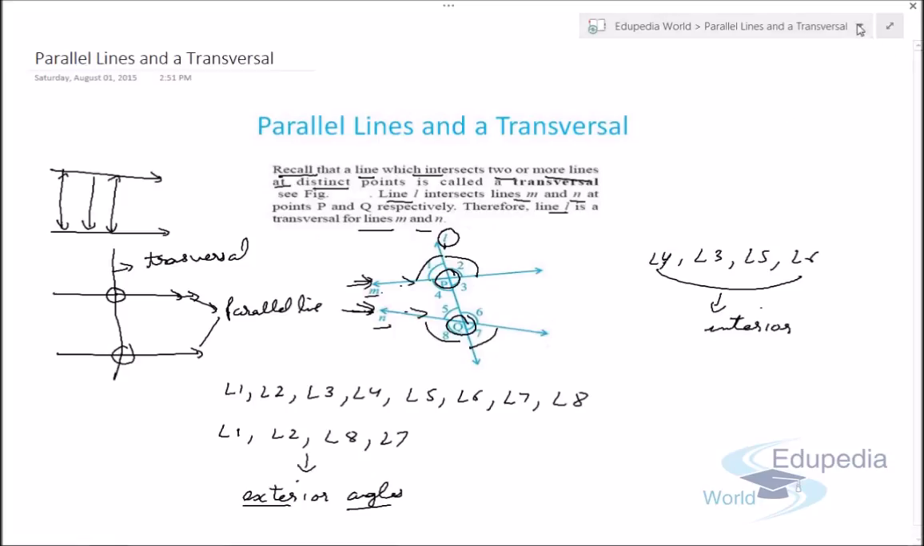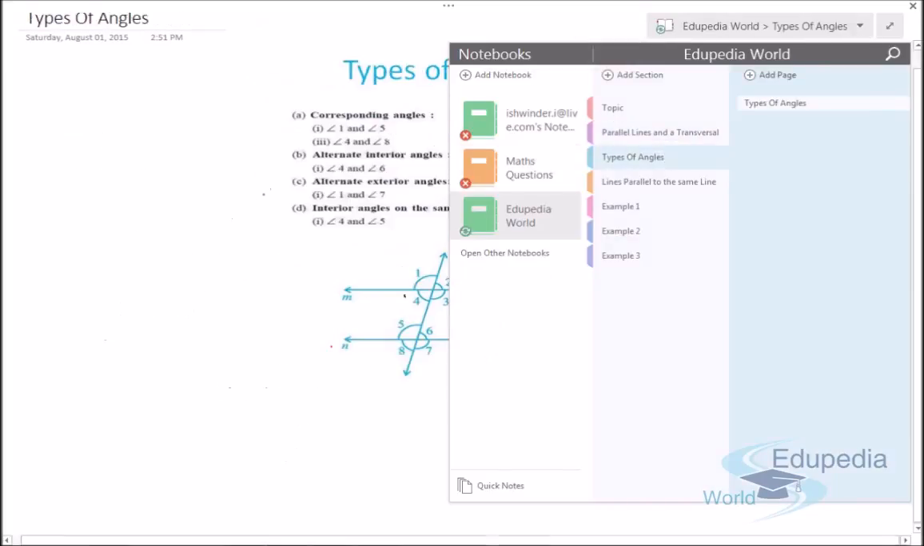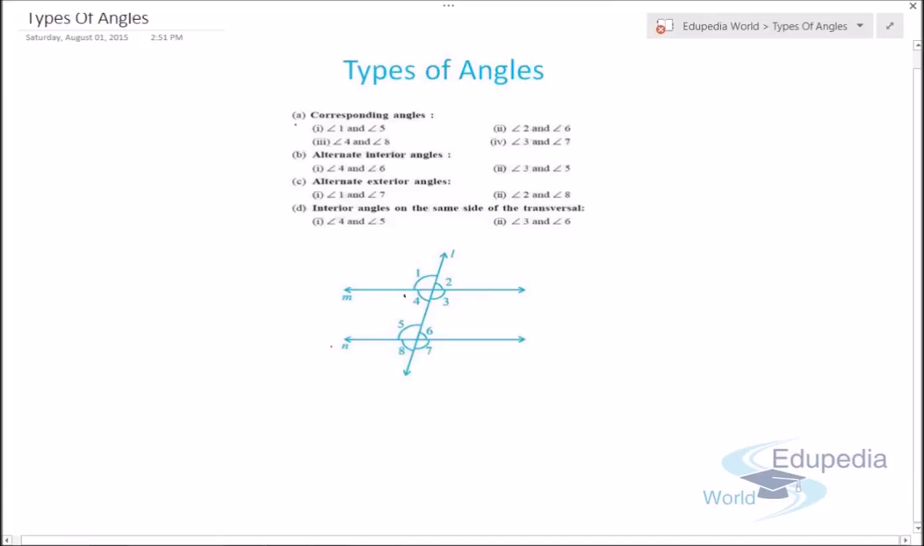So let's move on to the next concept, which is types of angles. You have to watch this part of the video very carefully, because this is a very important concept from the lines and angles point of view. So watch each and every concept very carefully. We have 4 different types of angles, which are corresponding angles, alternate interior angles, alternate exterior angles, and interior angles on the same side of the transversal, which is again very important. We'll discuss each and every concept of angles through examples, which are given below.